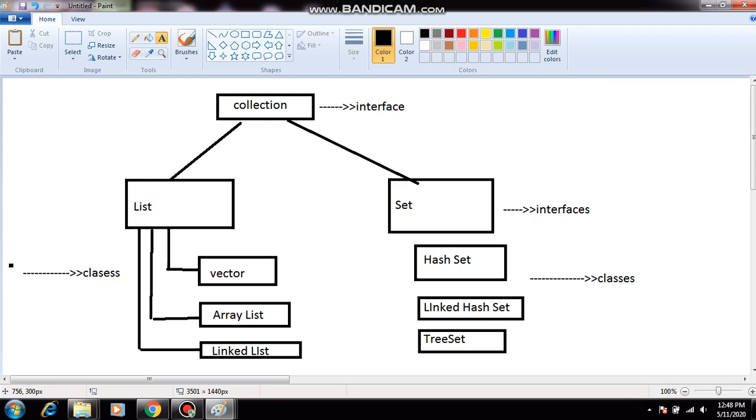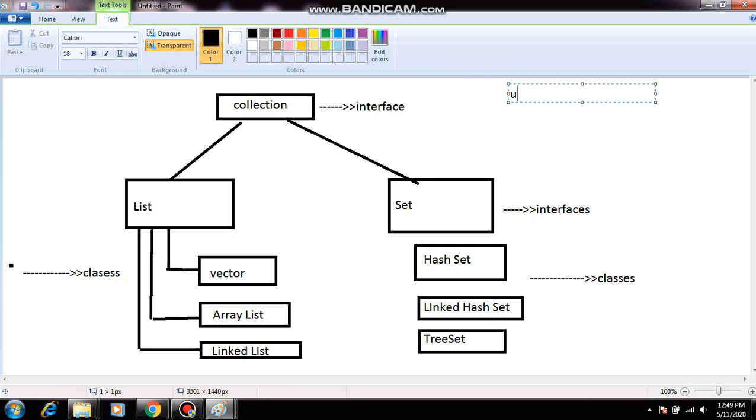Now one more thing you have to understand: all these topics are inbuilt and available by default in which package? The util package.